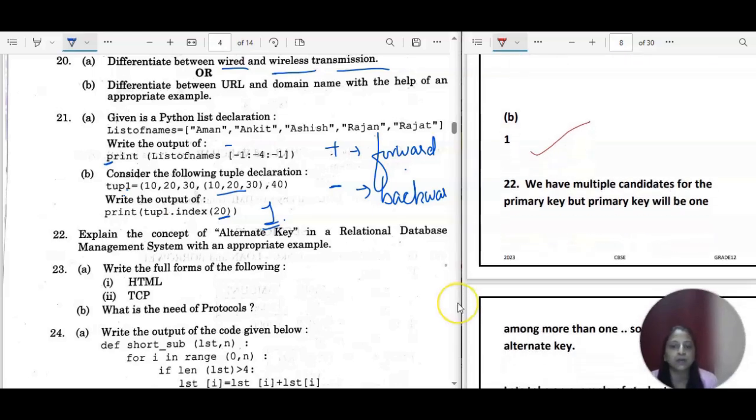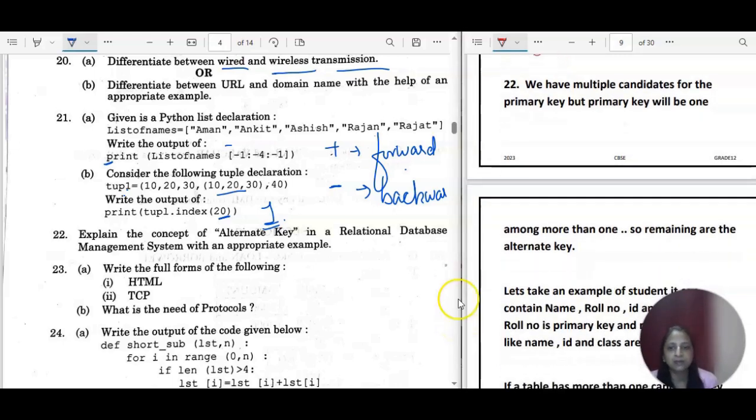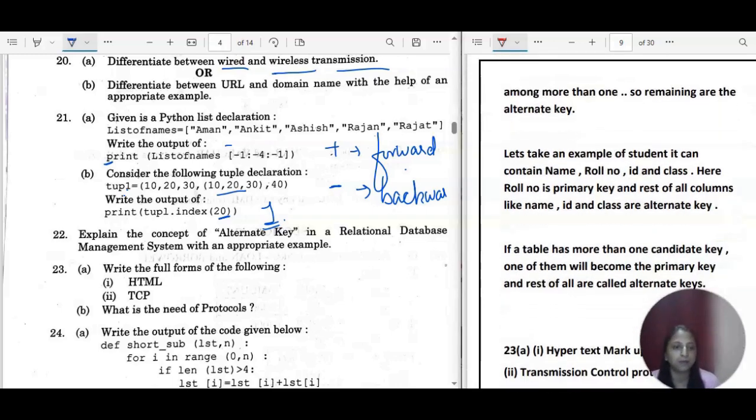Now next is explain the concept of alternate key in a relational database management system, RDBMS, with an appropriate example. This is something very easy. The primary key is something in which you have only unique values. We have multiple candidates for the primary key. It is possible to have multiple columns in a table which you can define as primary key, because there is no value repeating. So one will be the primary key and the remaining ones will be considered as alternate keys.